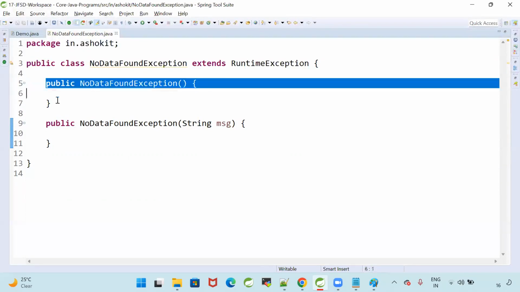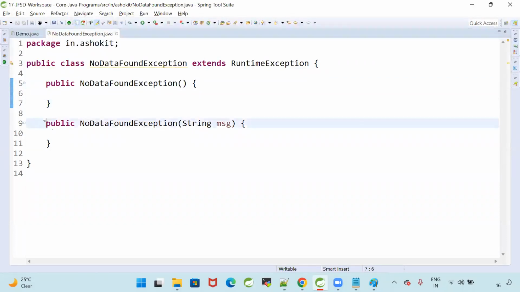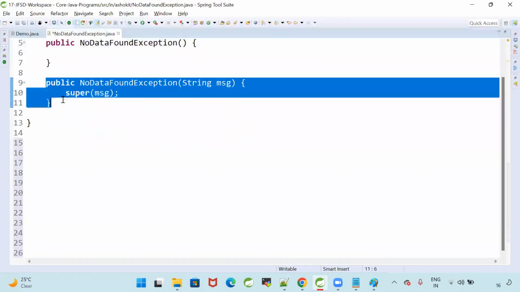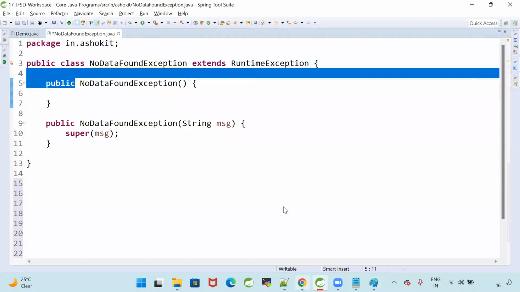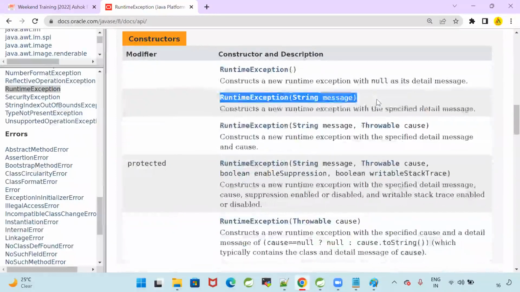Public NoDataFoundException. This is the zero param constructor and this is NoDataFoundException, the parameterized constructor. In this constructor, I can call super of message. What is the meaning of that? What is super? That means, can I say I'm calling the super class constructor? What is the super class for my class? RuntimeException. In RuntimeException, do we have a constructor with a string as a parameter? Yes, that is the second constructor.